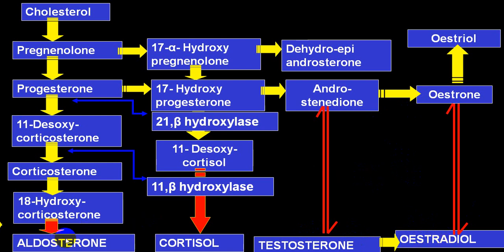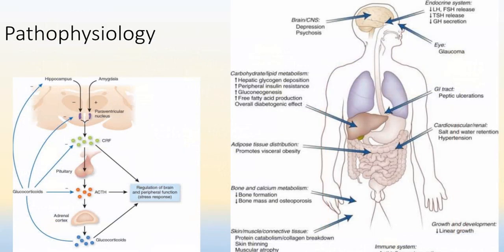But the main production is mineralocorticoid and cortisol. Mineralocorticoid is produced from the zona glomerulosa and these two are produced from the zona fasciculata and zona reticularis. And this is the effect of glucocorticoids on different tissues: endocrine system, eye, GI tract, cardiovascular, then growth, then bones, skeletal muscle, adipose tissue, carbohydrate metabolism, etc.